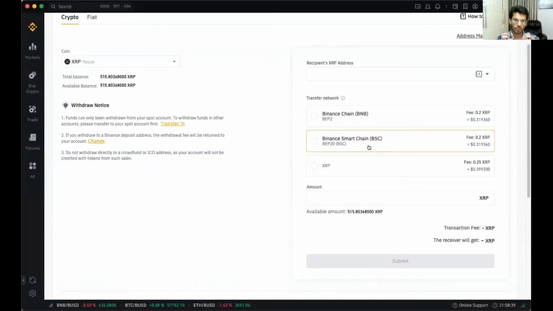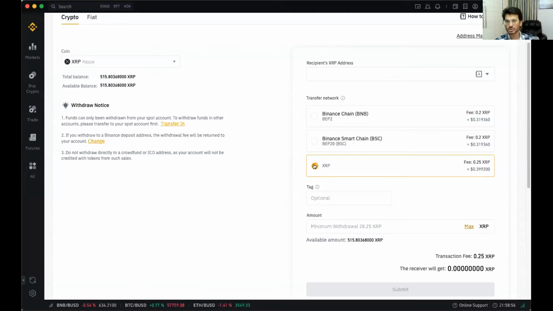So Binance has its own blockchain on which we are transferring the coins. BEP20 is a platform of Binance, and BEP2 is also a Binance chain and a platform of Binance only. Then you have XRP, which is also another chain from where you can transfer, and there is ERC20, that is the Ethereum blockchain. You need to make sure that you do not go wrong in this. If your chain doesn't match the recipient's chain, you won't get your money. So it is very important that your recipient chain and your current chain are both the same.